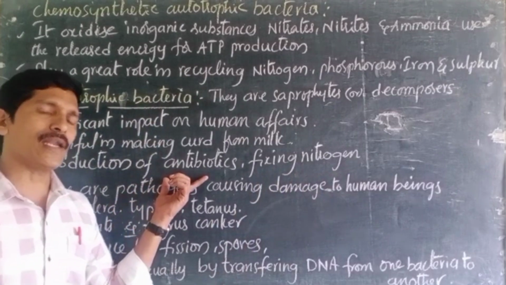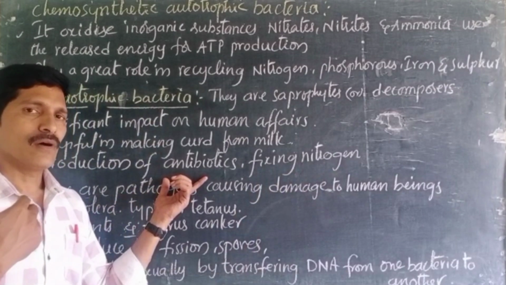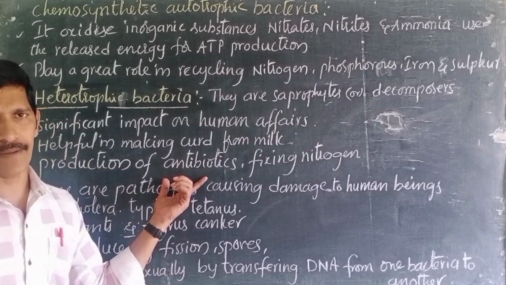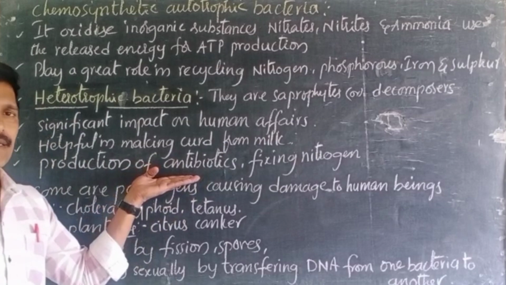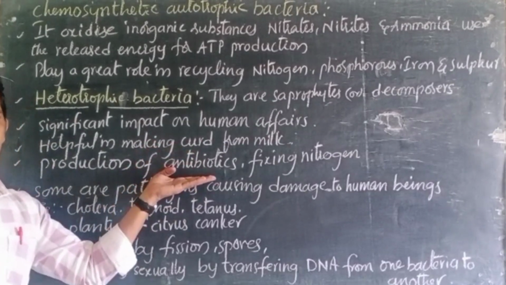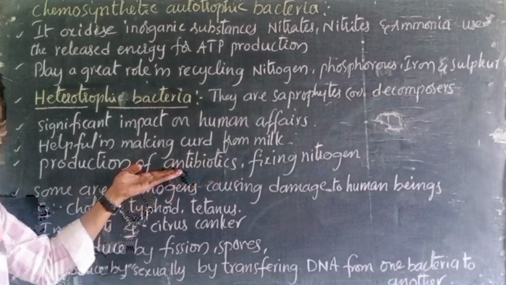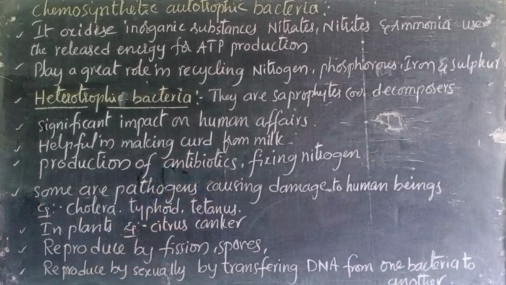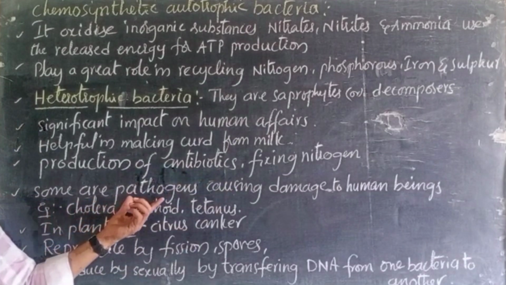Later, some are pathogens. All bacteria are not useful. Some are friendly microorganisms, and some are foe bacteria also. So till here we discussed the friendly microorganisms or friend bacteria, and from here onwards the foe bacteria. Some are pathogens.